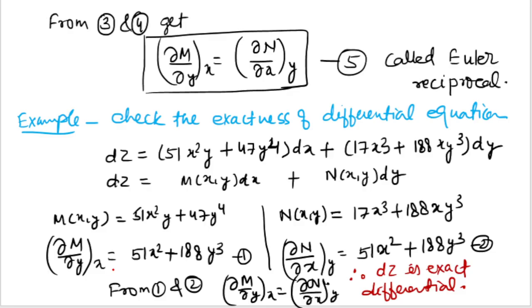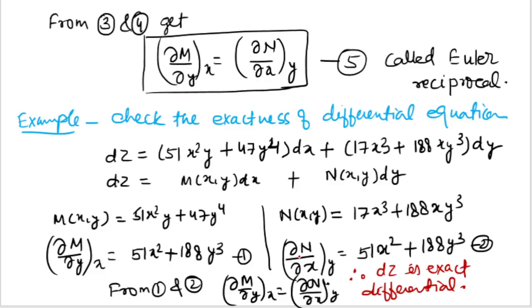So what is our motive? Our motive is to check the exactness. So we'll find the del M by del y value and del N by del x. If both values are the same, then we can say that this differential equation is an exact differential equation. So here we differentiate the above equation, and after differentiation we will see this equation 1.